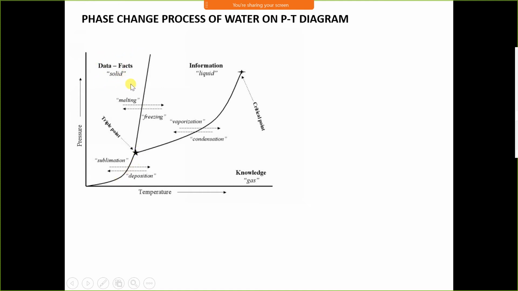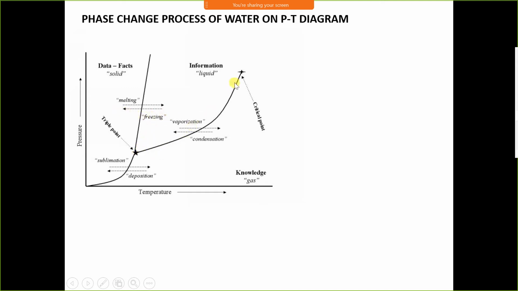On the left hand side of this saturation line, the substance is in a solid condition. When the solid is heated, it melts and converts into liquid phase. Therefore, the heating process is called a melting process. And here, the substance is in a liquid condition. When the substance is cooled, it converts into solid phase. That process is called a freezing process. Melting is the conversion of solid into liquid, and freezing is the conversion of liquid into solid.